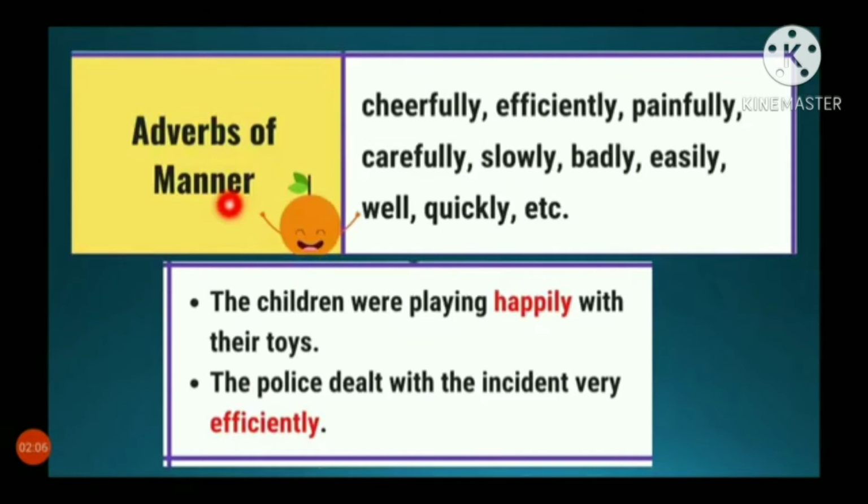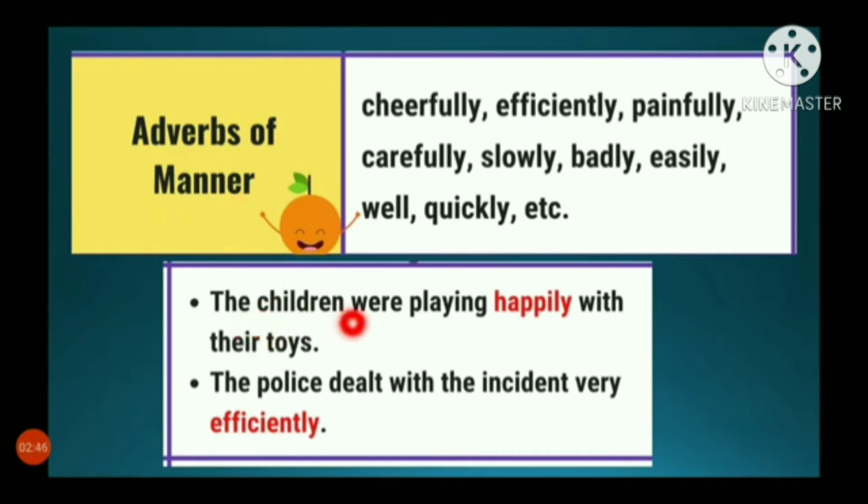First one is adverbs of manner. Children, listen carefully. The adverbs which we use in a sentence, like cheerfully, efficiently, painfully, carefully, slowly, badly, easily, well, quickly, etc., are adverbs of manner. They show how you are doing your work or action.